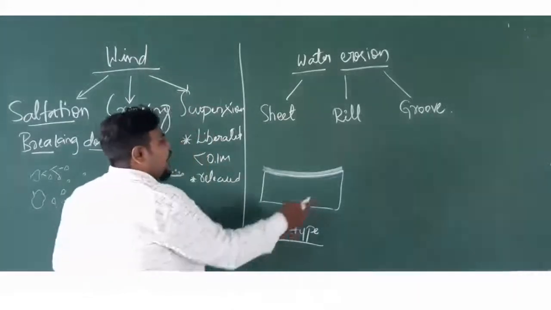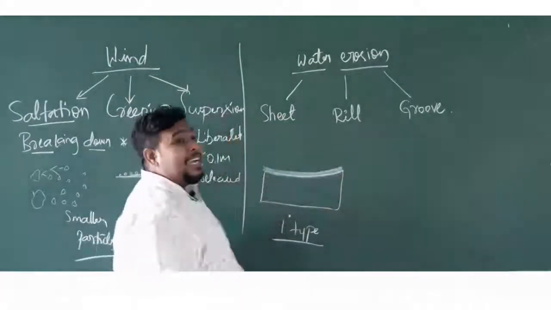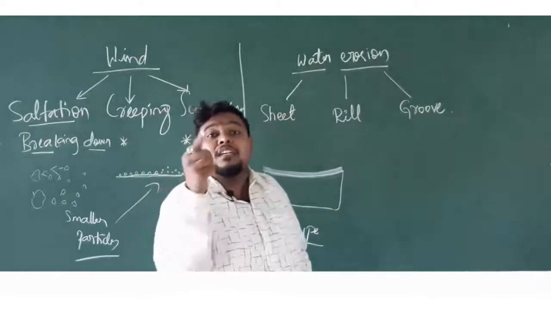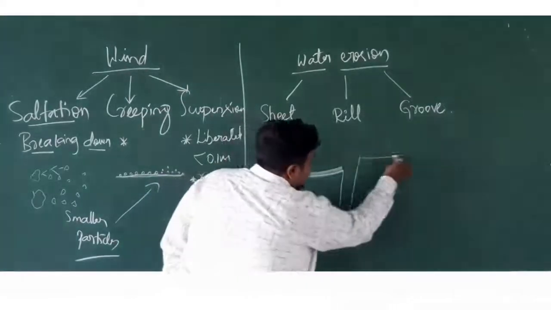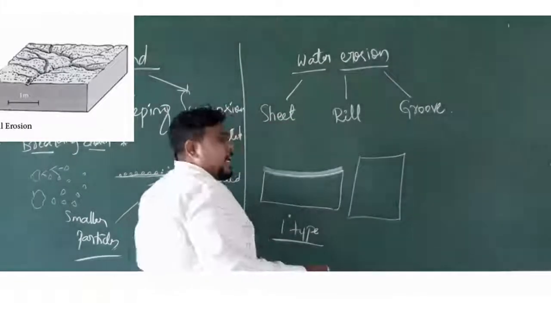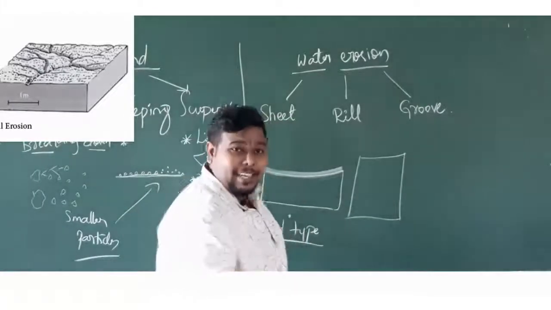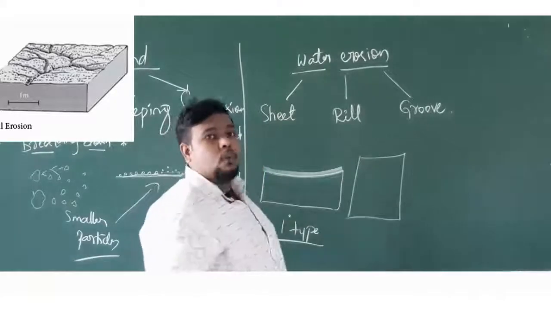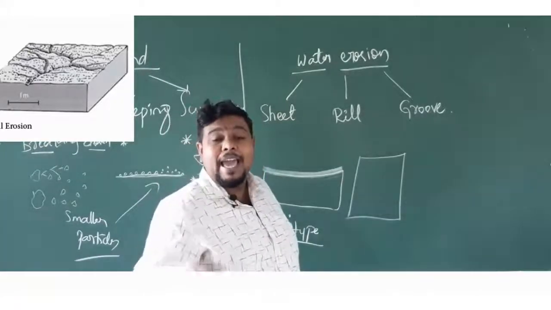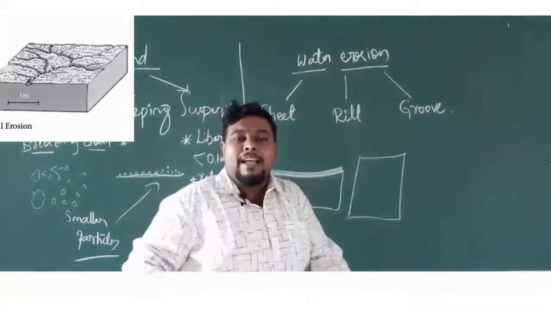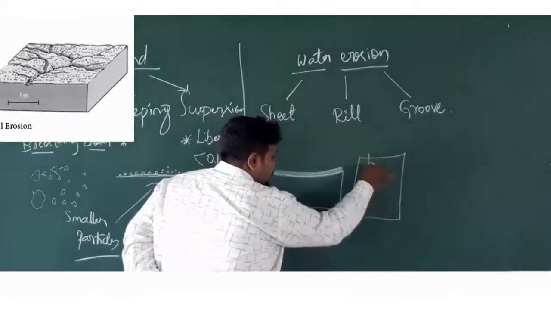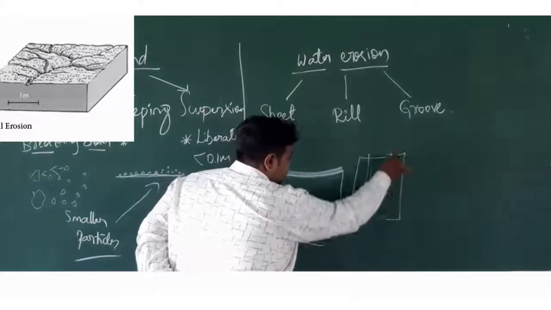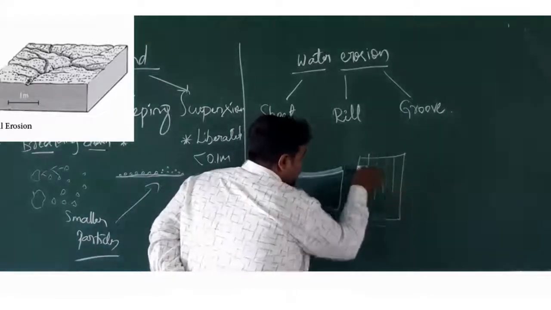But when I take an example of a rill erosion here, it is forming finger-like structures in the soil. Let's take an example. This is the land here. So there is a continuous flow of water in that land. It may be like near your waterfalls or wherever you see. If there is some sloppy area, they'll form the small rill, nothing but the finger-like structure like this one. It will be broken like this. The area will be completely broken like this in the form of rill.